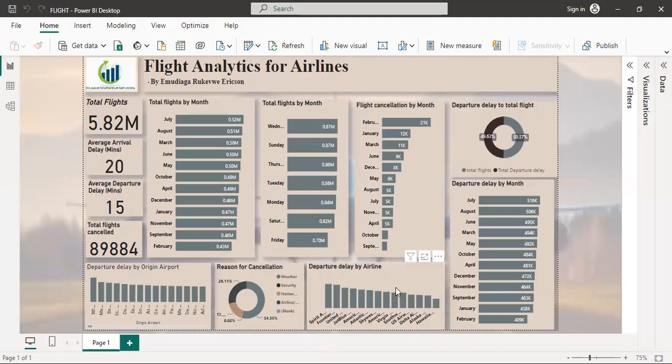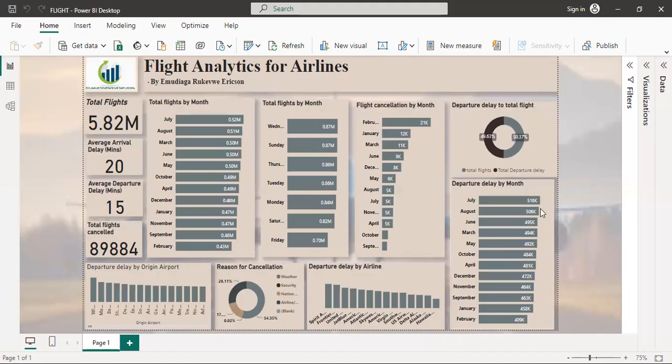Then we also found, based on delayed departure, which airlines delay the most. We found that Spirit Airlines delays more flights, followed by Frontier Airlines Incorporated. These are the departure delays by the airlines.